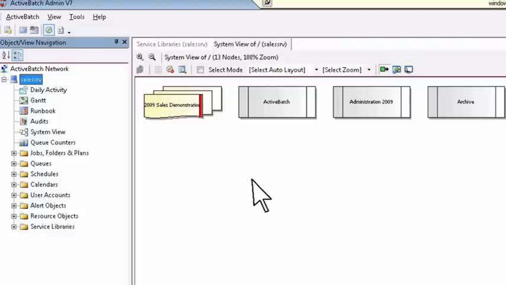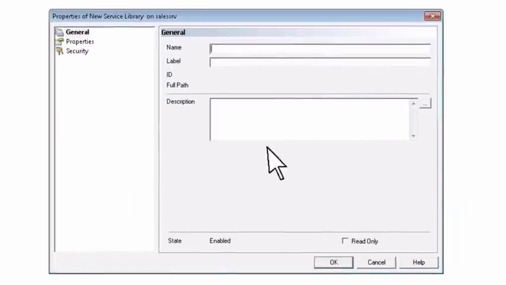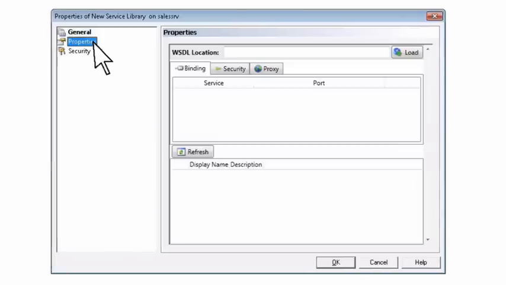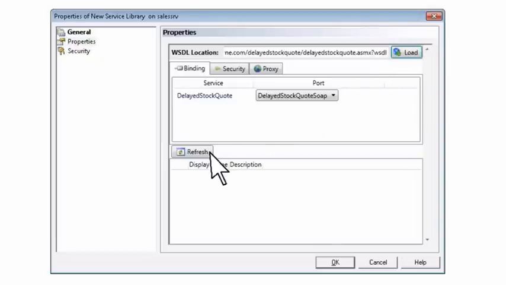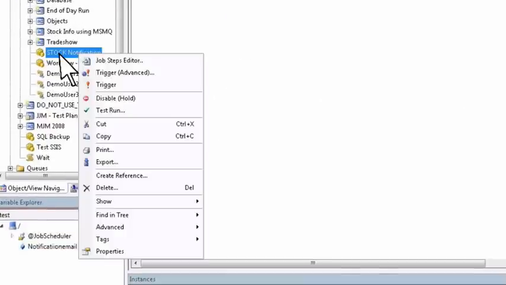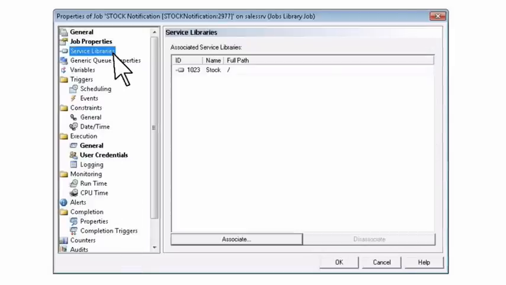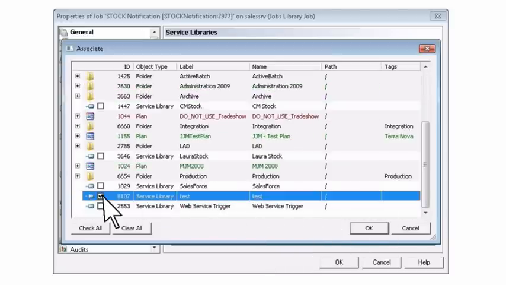The framework also supports the easy client-side creation and access to web services. Web service job steps become just another part of the overall workflow. Jobs or plans can also be triggered for execution through the ActiveBatch event system. This means web service events can act as a triggering mechanism to initiate ActiveBatch plans and jobs. ActiveBatch allows for client-side web service reusability by supporting the creation of a service library where any internal or externally developed WSDL can be loaded and used as part of your workflow.